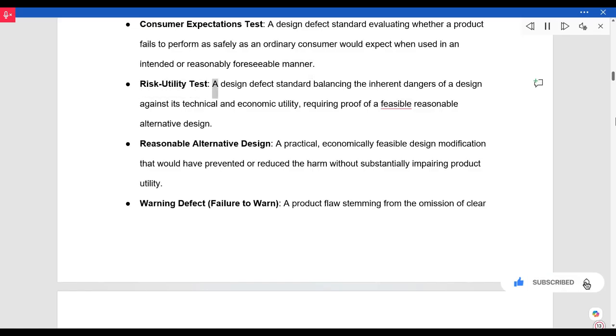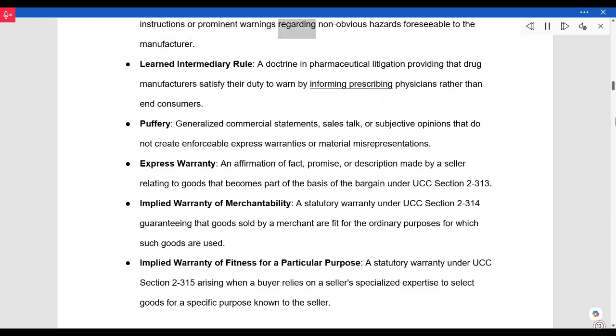Risk utility test. A design defect standard balancing the inherent dangers of a design against its technical and economic utility, requiring proof of a feasible reasonable alternative design. Reasonable alternative design. A practical, economically feasible design modification that would have prevented or reduced the harm without substantially impairing product utility. Warning defect. Failure to warn, a product flaw stemming from the omission of clear instructions or prominent warnings regarding non-obvious hazards foreseeable to the manufacturer.